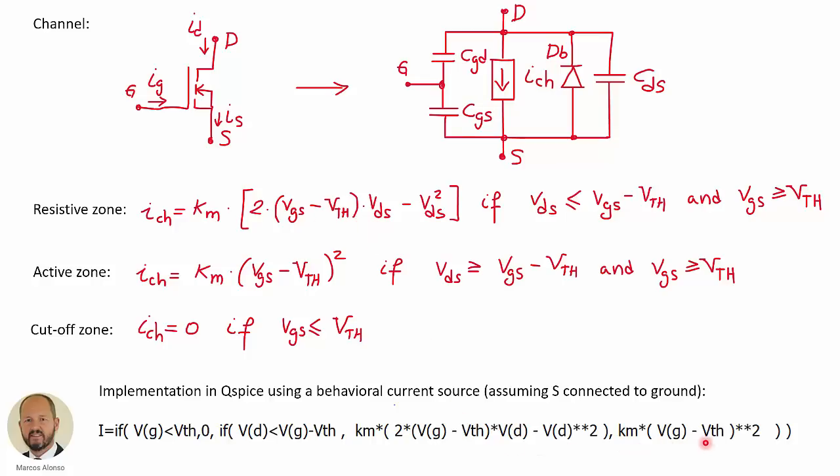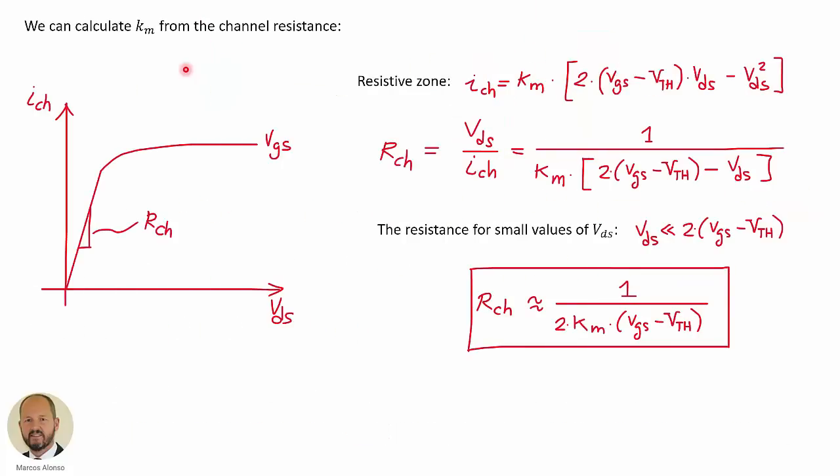So we can see that it's really easy to implement this behavior in SPICE simulators. Note that here, in order to simplify, we are considering that the source is connected to ground, so the voltage at the gate is equivalent to the voltage between the gate and the source. So now, how to calculate the value of the constant K sub M.